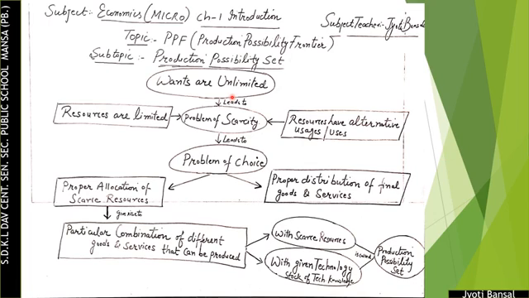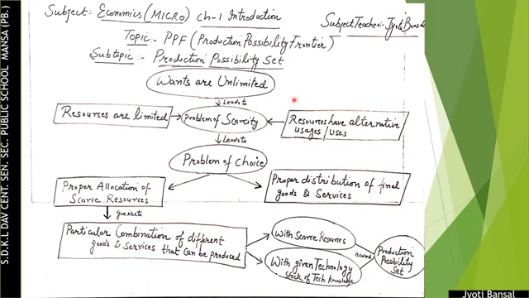Before starting this topic, we have to recapitulate the previous knowledge about scarcity and the problem of choice. So, students, you all know that wants are unlimited, resources are limited, and resources have alternative or multiple uses.